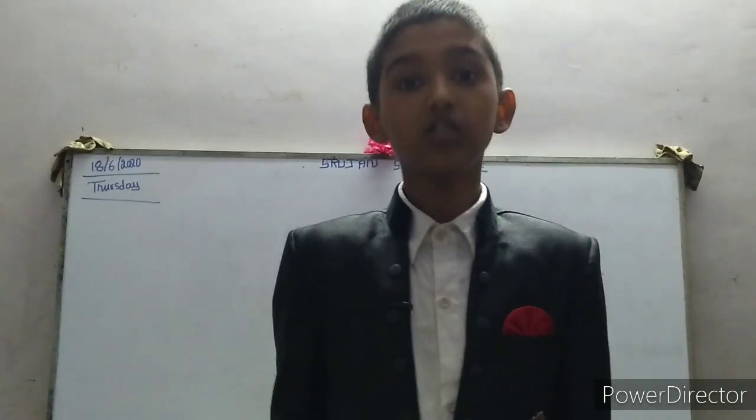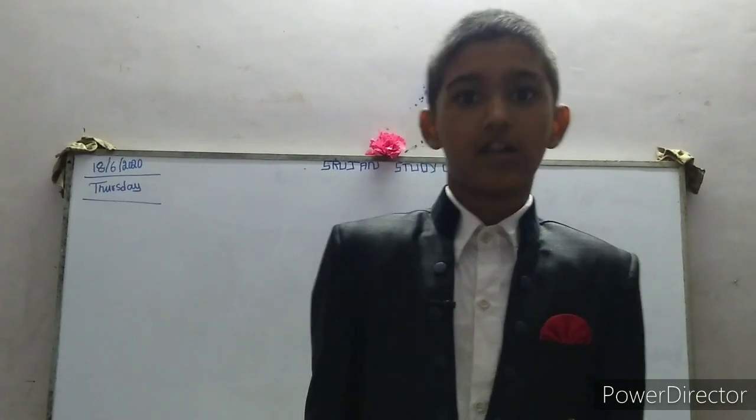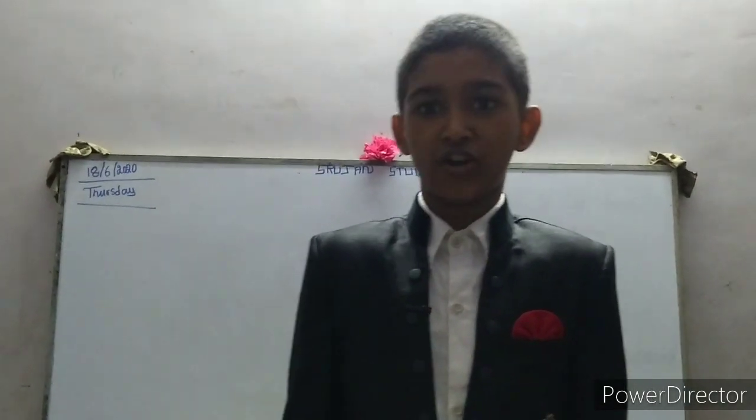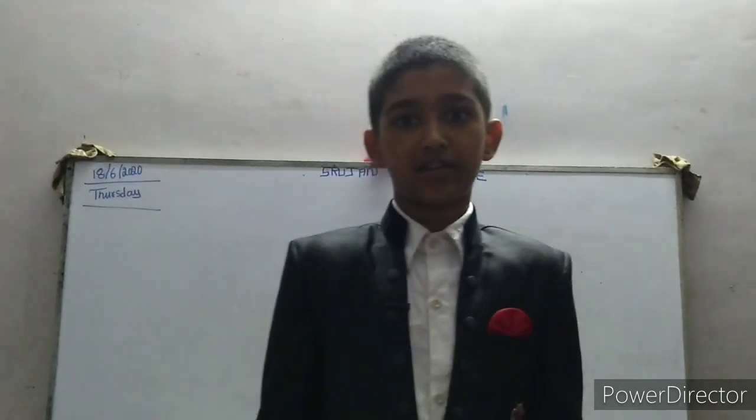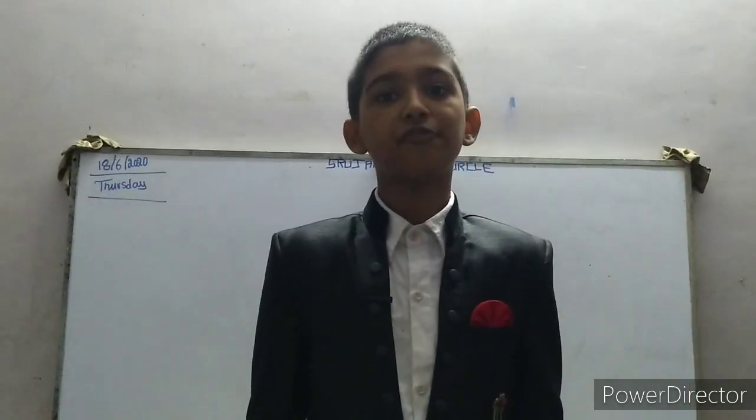In my previous video, we have learned about the fourth and fifth type of noun, abstract noun and collective noun. In this video, we are going to continue the topic and learn the sixth type of noun, that is singular and plural noun. So let us begin with our topic, types of noun.